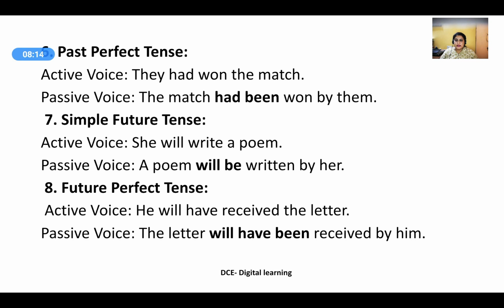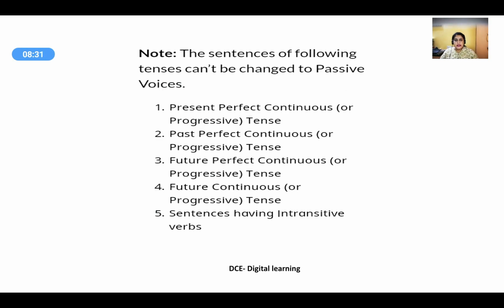Simple future tense. Active voice: She will write a poem. Passive voice: A poem will be written by her. Future perfect tense. Active voice: He will have received the letter. Passive voice: The letter will have been received by him. Note, the sentences of the following tenses can't be changed to passive voice: present perfect continuous or progressive tense, past perfect continuous or progressive tense, future perfect continuous or progressive tense, future continuous or progressive tense, and sentences having intransitive verbs.